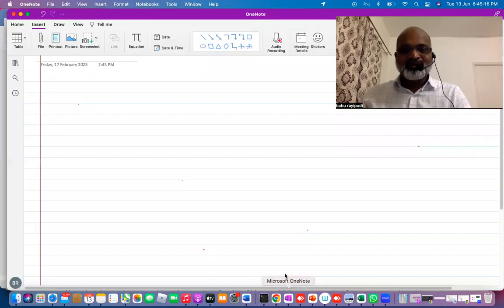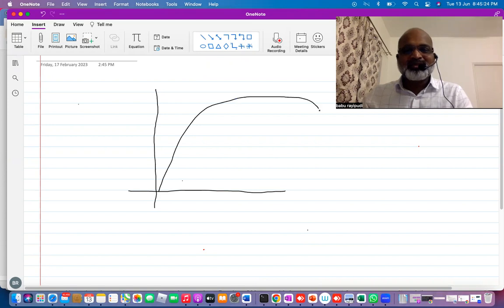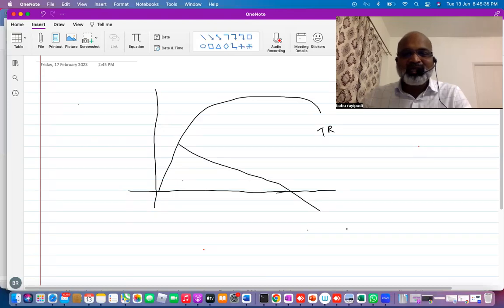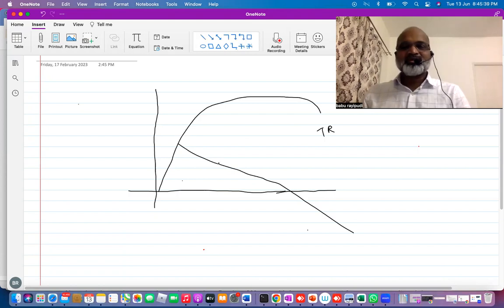If you look at the graph according to that table, TR will be like this, just like your TP. MR from the beginning is decreasing only. MR will decrease from the highest point and it will become like this, just like TP. Understood?